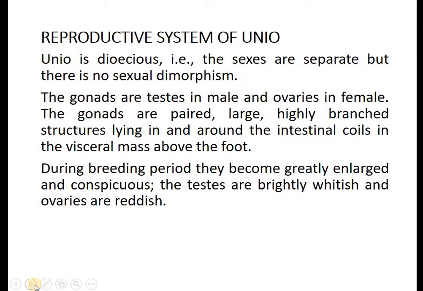But the respiratory system is found outside the visceral mass, in between the mantle. In between the mantle, we find the respiratory structure called ctenidia, or the gills in the case of the Unio. Therefore, this visceral mass has a lot of important organs as far as the Unio is concerned.